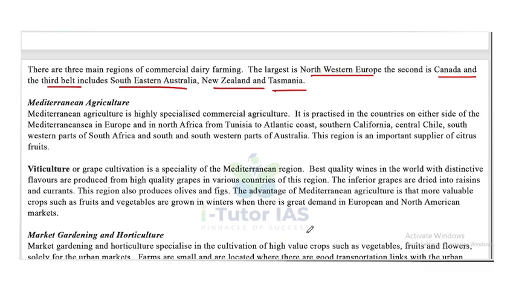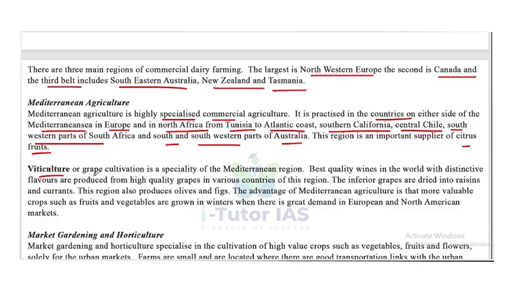Mediterranean agriculture. Mediterranean agriculture is highly specialized commercial agriculture. It is practiced in the countries on either side of the Mediterranean Sea, in Europe, and in North Africa from Tunisia to the Atlantic coast. Then Southern California, Central Chile, the southwestern part of South Africa, and the southwestern part of Australia. This region is an important supplier of citrus fruits.